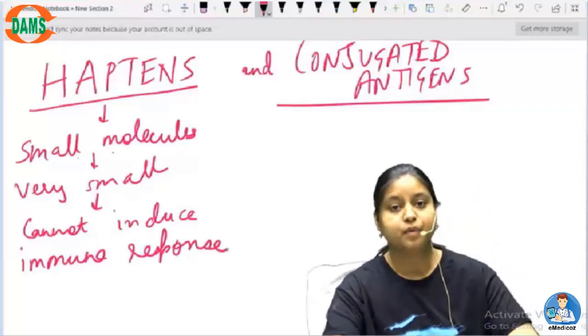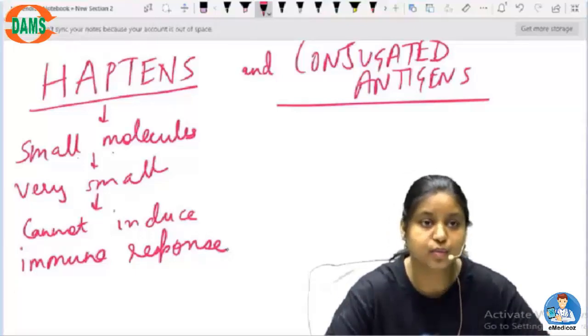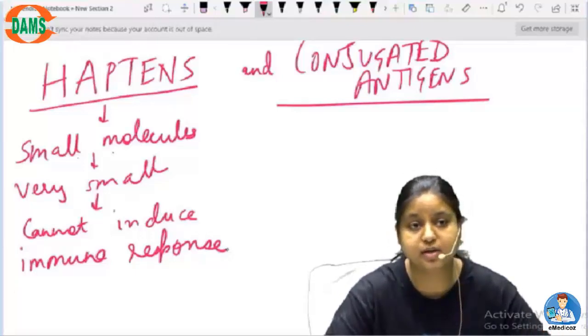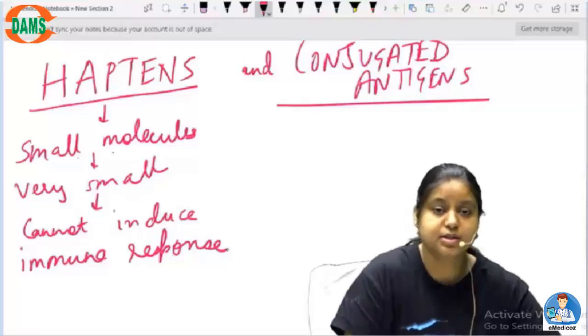Okay, so I think you now understand what haptens are. Haptens are small molecules, too small to create an immune response in the body. So how can hapten be used as a vaccination? This is the question.